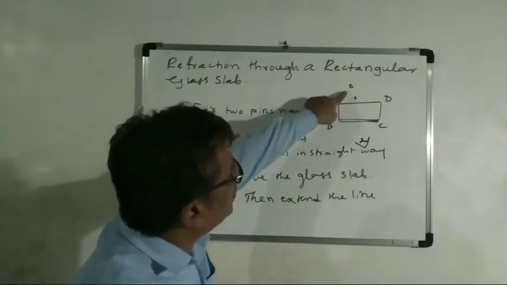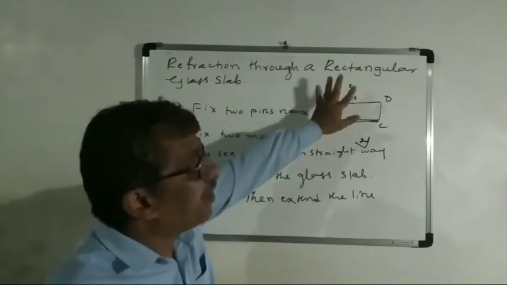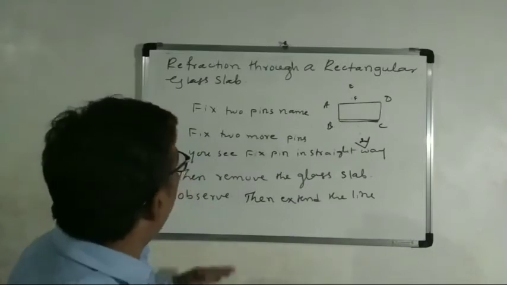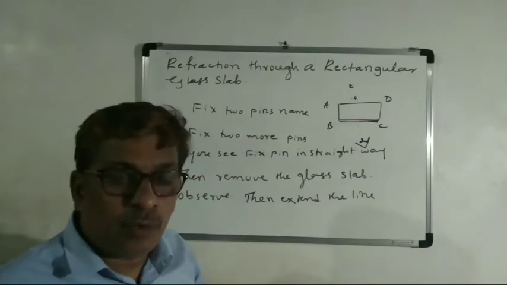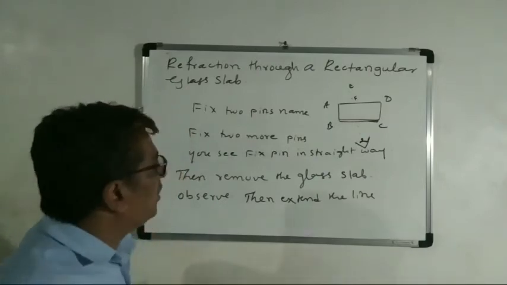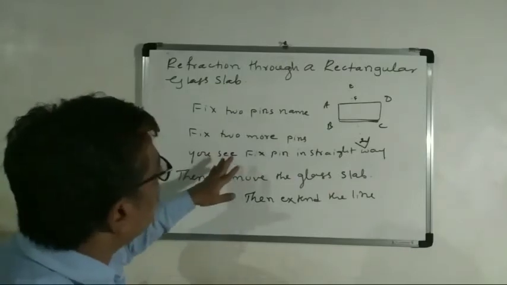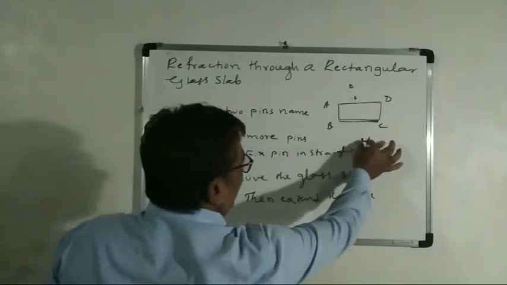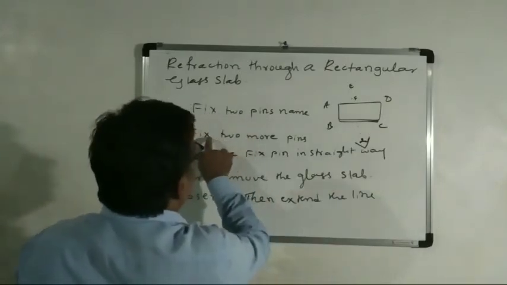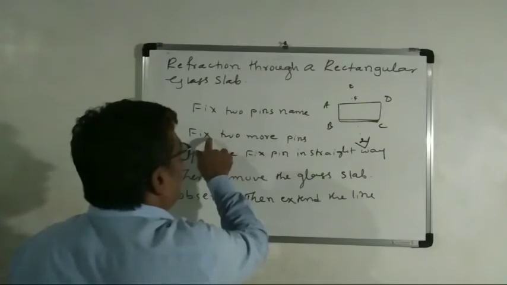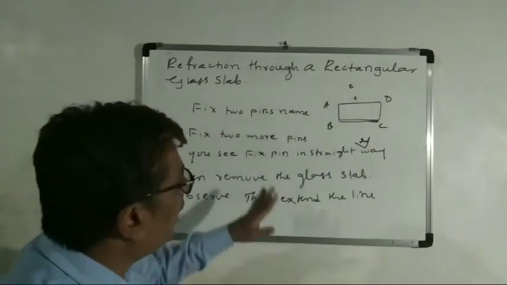Name them, for example, here I have written E and F. Write ABCD here, the position of the rectangular glass slab. Now from here, by looking at these two pins, fix two more pins in such a way that they are in a straight line.